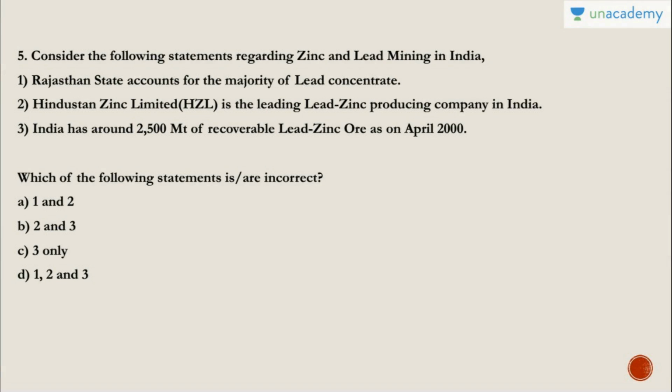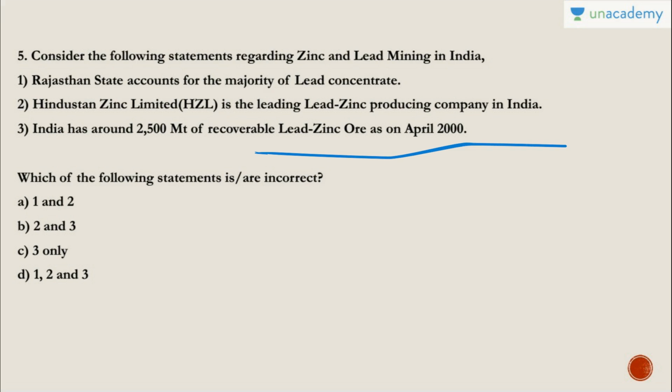Question number 5: consider the following statements regarding zinc and lead mining in India. Rajasthan state accounts for the majority of the lead concentrate. Sorry, Rajasthan is correct for lead, because it is asking for the incorrect statement. Hindustan Zinc Limited is the lead-zinc producing company in India. And the third is India has around 2550 metric tons of recoverable lead-zinc ore as on April 2000.